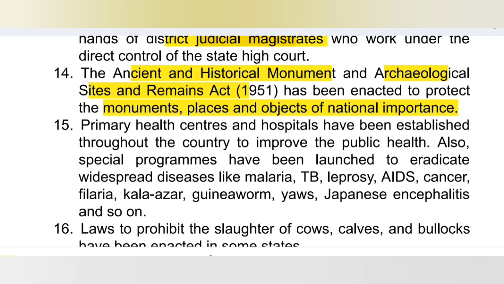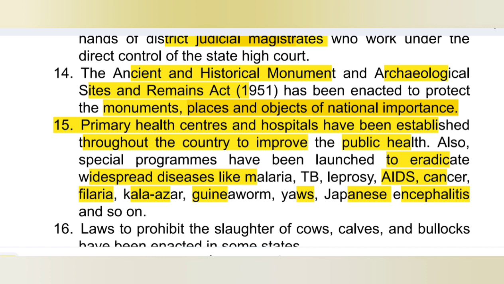Now, primary health centers and hospitals have been established throughout the country to improve public health. Also special programs have been launched to eradicate widespread disease like malaria, TB, leprosy, AIDS, cancer, filaria, kala-azar, guinea worm, yaws, Japanese encephalitis and so on. Okay.